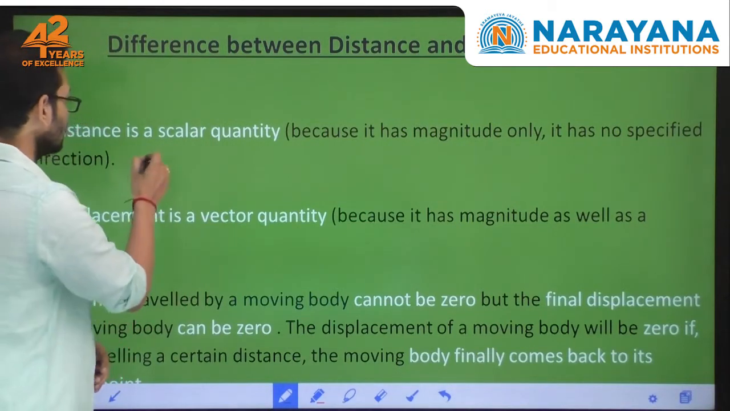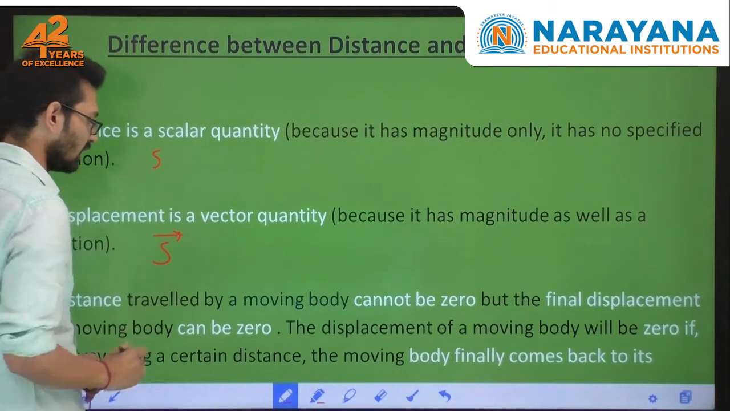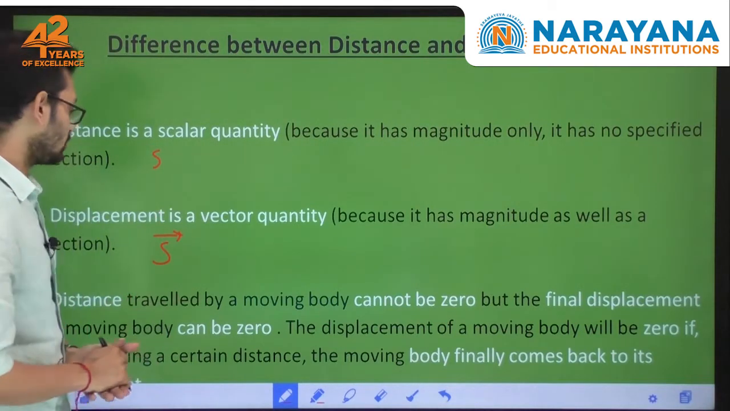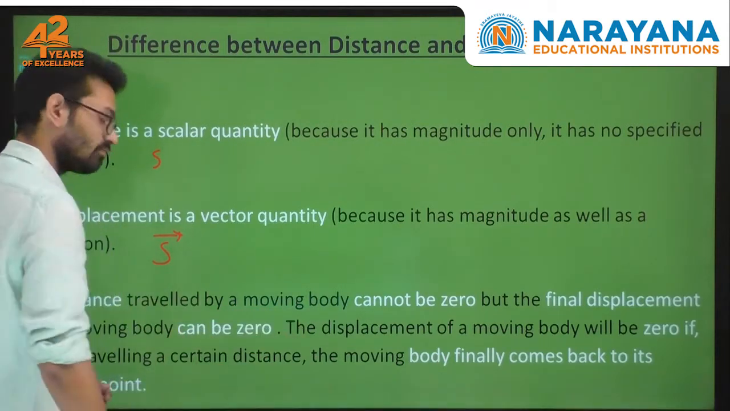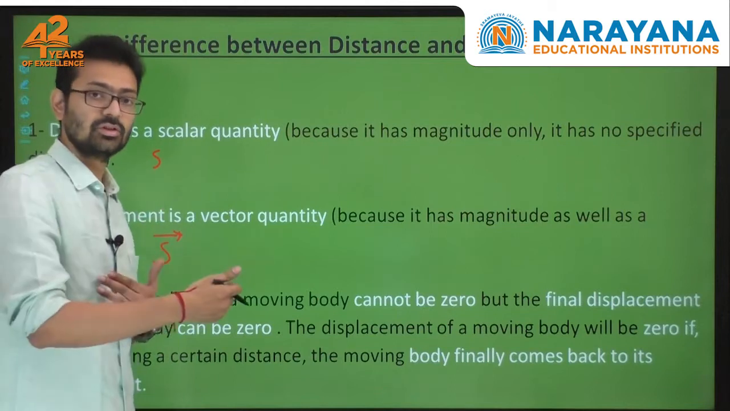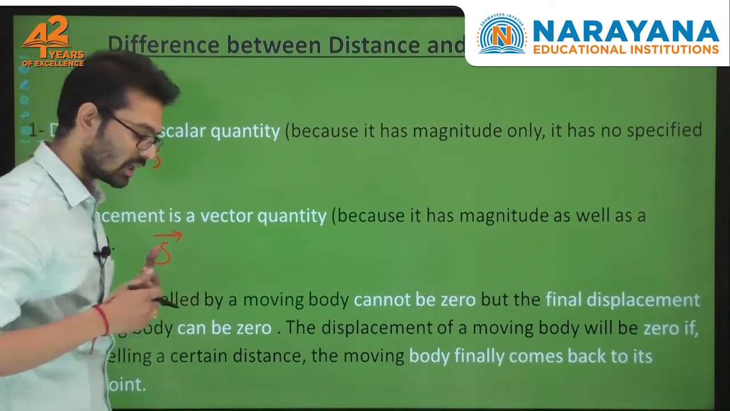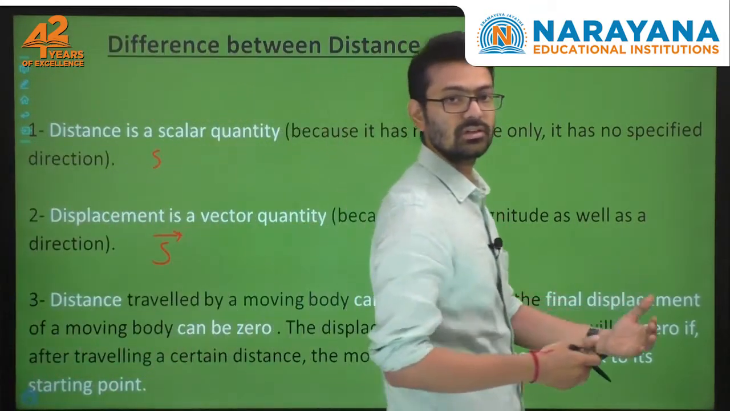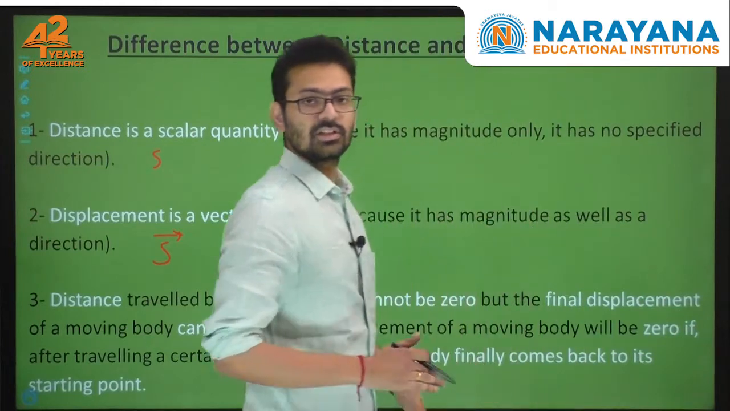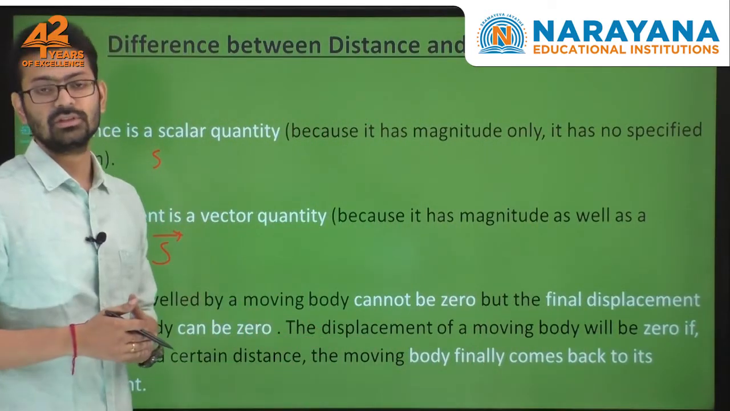Symbolically, distance is represented with S and displacement is represented with S bar, right? Now, the distance traveled by a moving body cannot be 0, because each and every step is going to be counted. If you don't start moving, there will be no count. But if you start moving, each and every step is counted. Like if you go 3 steps front and 3 steps back, total my steps are 6 steps.